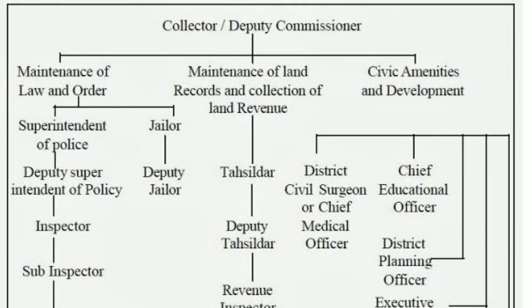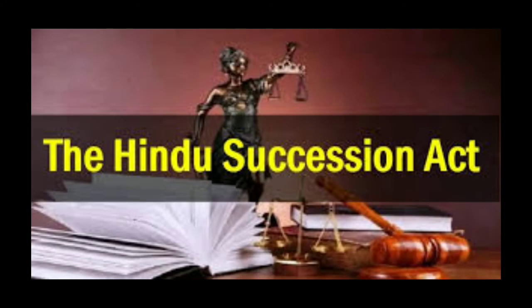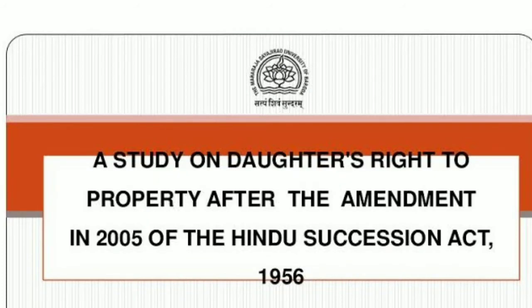So these were the details of the offices of the main officers in a district and their functions. Next, we are going to study the Hindu Succession Act 2005, which is also known as the Inheritance Law. The Hindu Succession Act of 2005 is basically the new version of the Hindu Succession Act of 1956. This new Act of 2005 removes all the gender-based discrimination in the family between a boy and a girl.